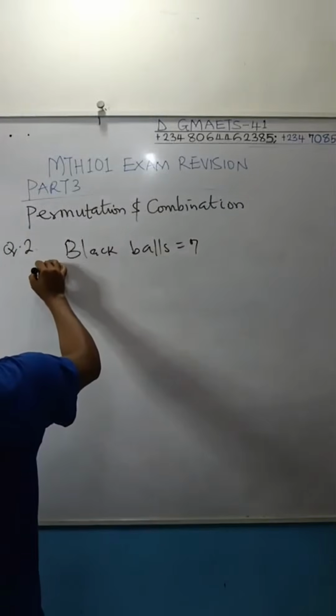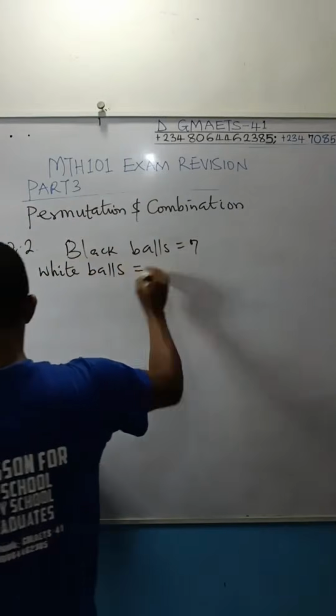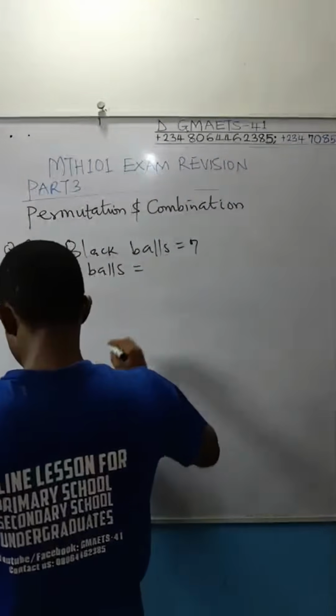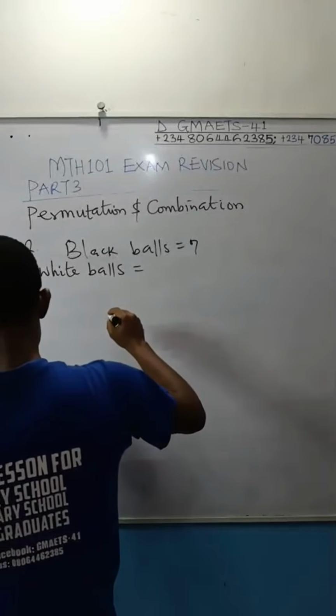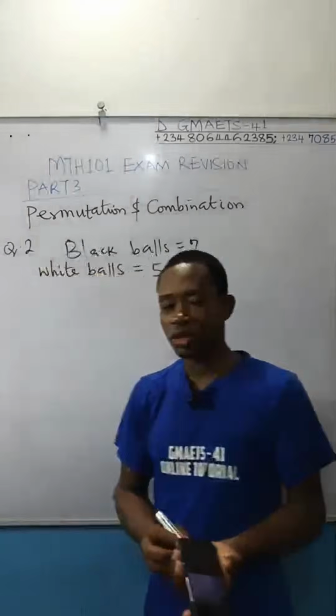Number of white balls. The number of white balls, how many are there? We have 5 of them. 5. Now, the selection you are meant to do.